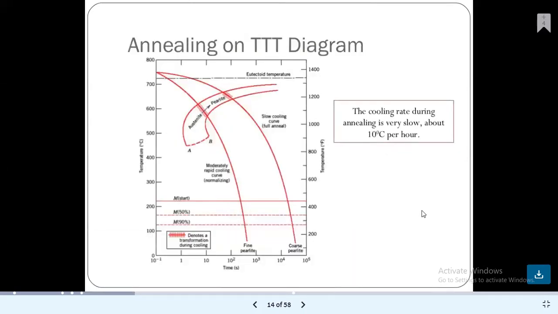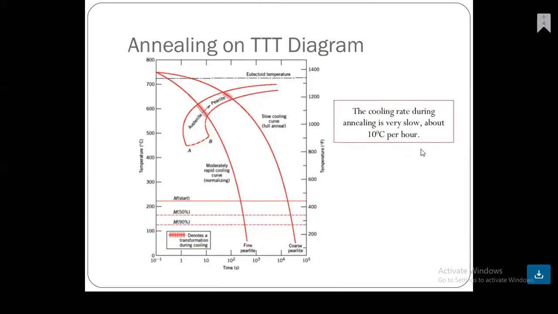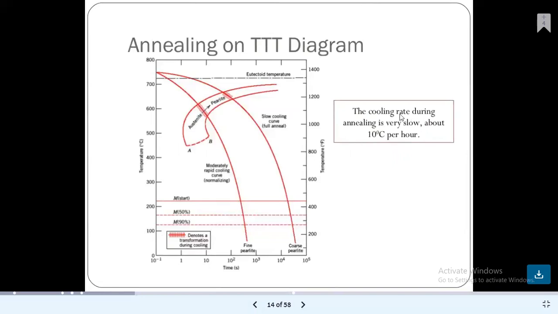Annealing on the TTT diagram, which is a temperature-time diagram. The cooling rate during annealing is very slow, about 10 degrees Celsius per hour. This is the eutectoid temperature. Then this is M at 90%, this is M at 50%, and this is M start. This is the moderately rapid cooling curve, which is normalizing, with the austenite and pearlite phases.